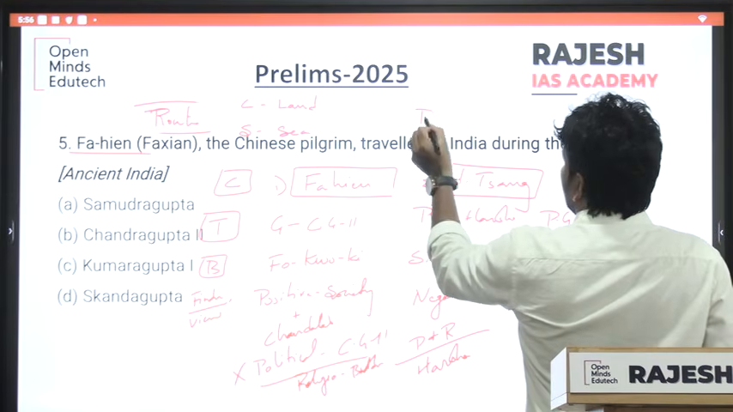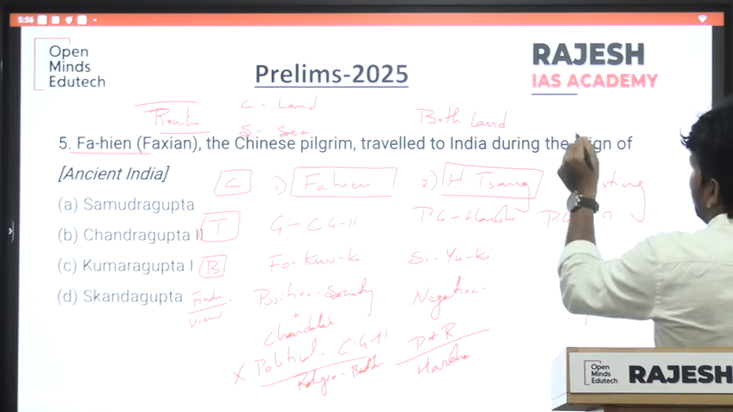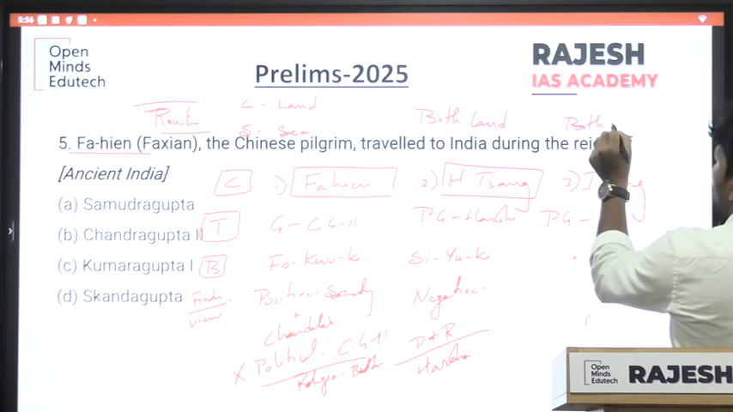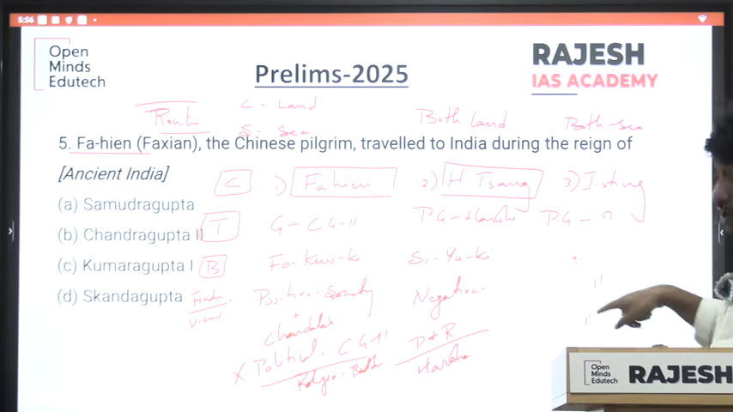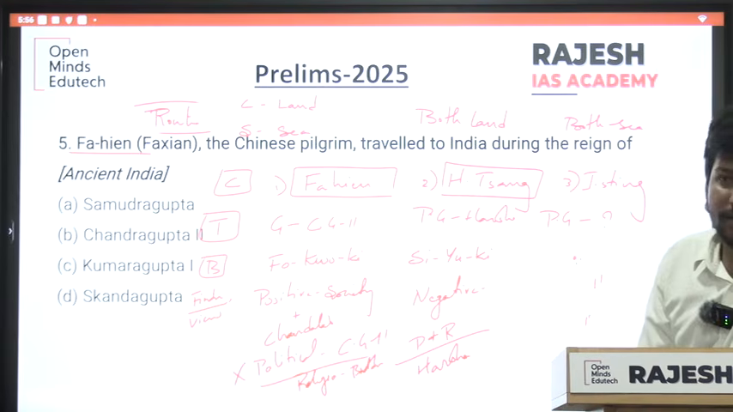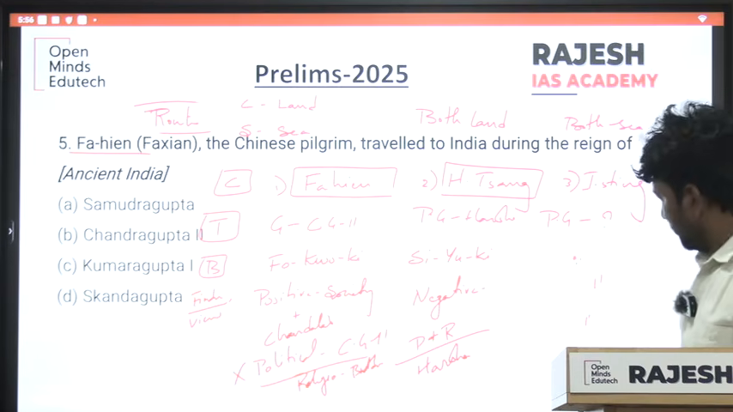Hiuen Tsang, both land route. It's in both. Sea route. He came via the southeast. So this is about Fahyan and other concepts related to what? The Chinese pilgrim travelers.